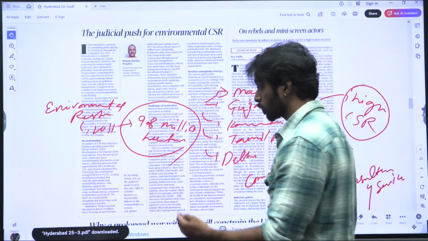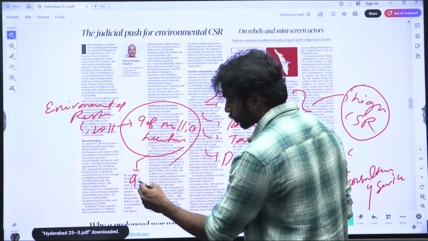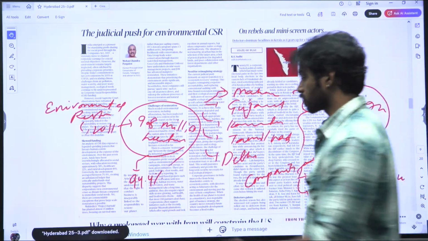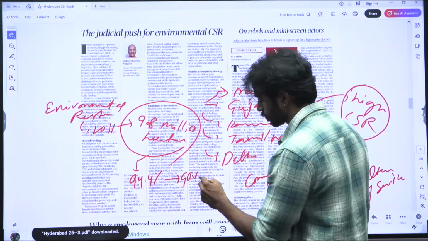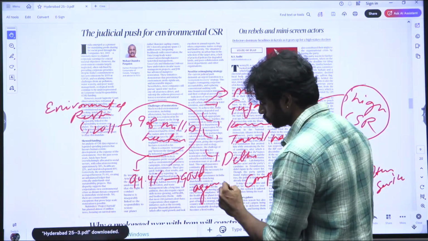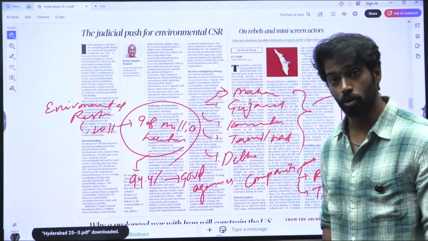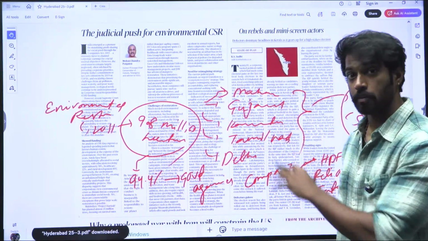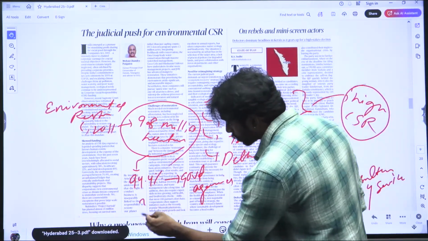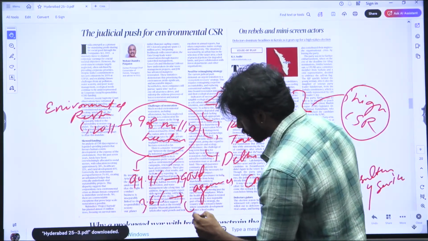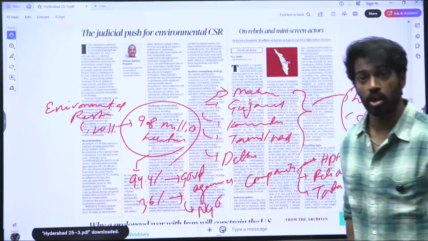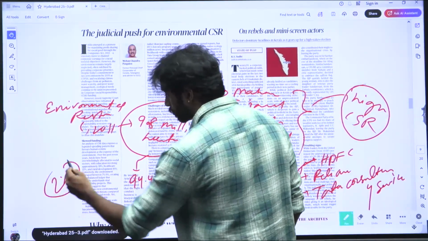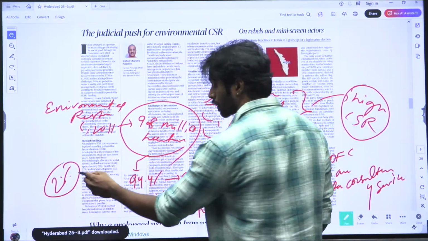But then again, out of the 9.8 million hectares, 94.4% of the restoration was done by government agencies, whereas 3.6% was done by the NGOs, non-governmental organizations. And lastly, only 2% of the 9.8 million hectares of restoration was done by the private companies.